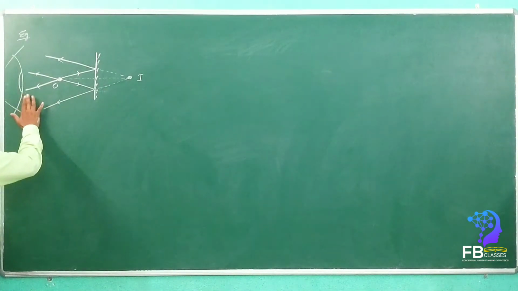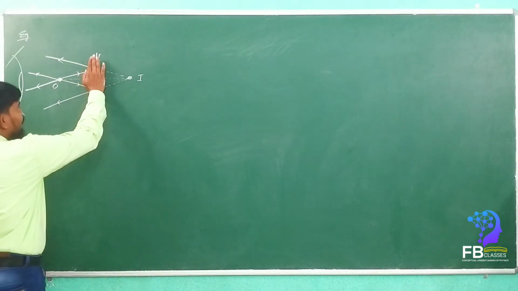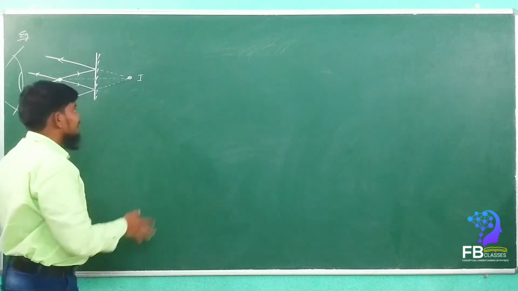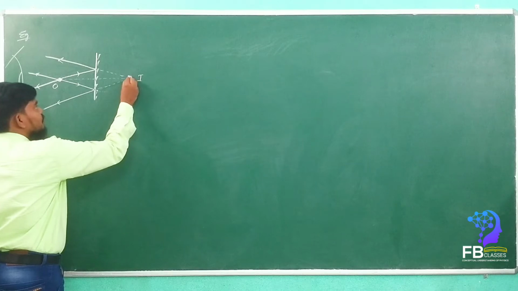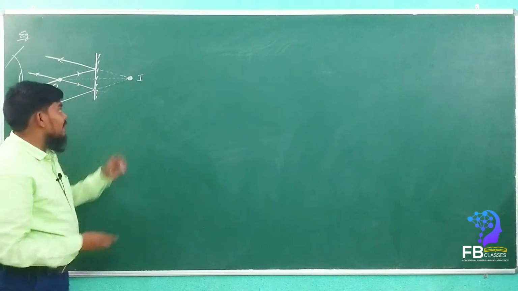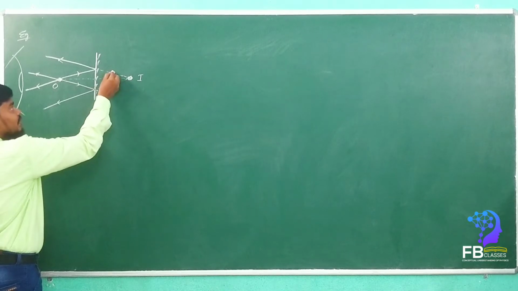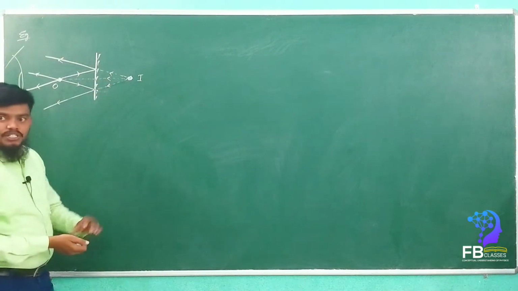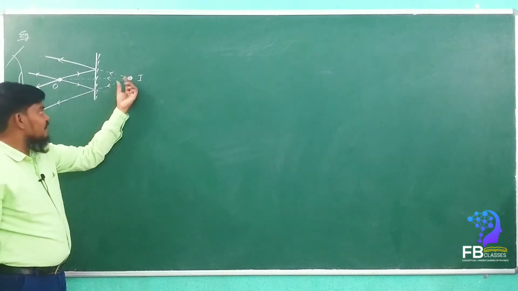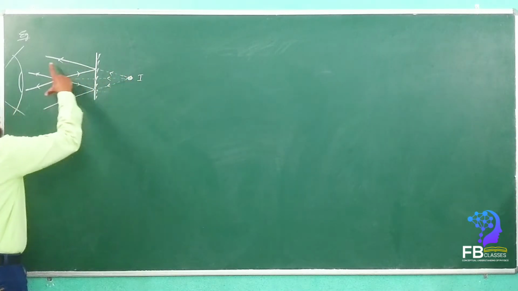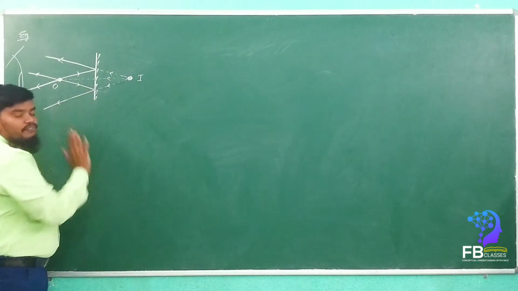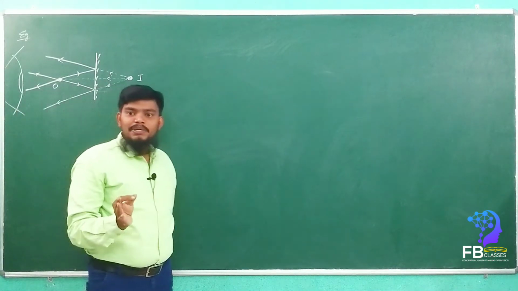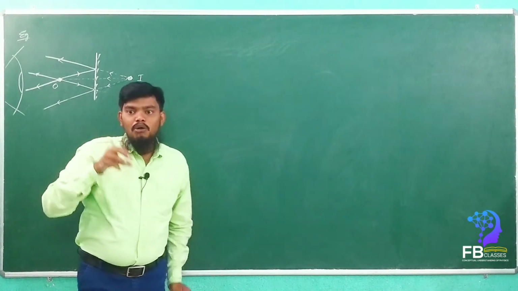See what the eye will do here. Assume that the mirror is not there. If you place the object here, then what will happen? The rays coming from the object will come exactly in this way only. Yes or no? All the rays will come from the object and fall into the eye. If the mirror is not there, the same exact path will be adopted by the rays coming from the object. Now what will happen?